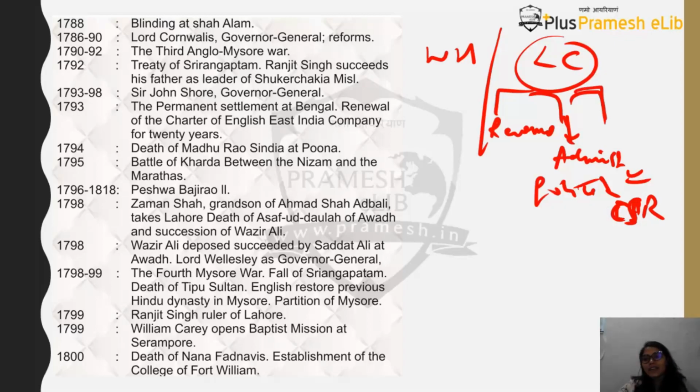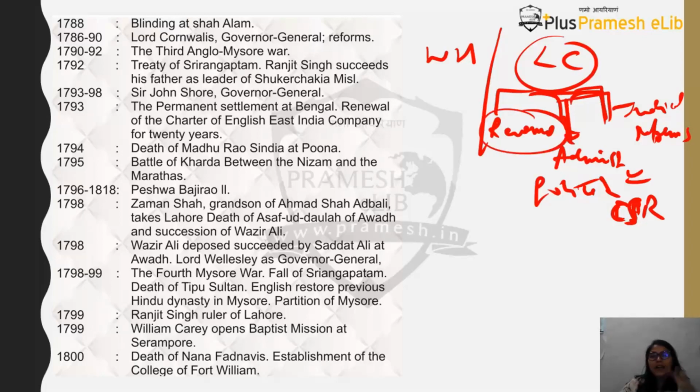Okay, and then you will find he has judicial reforms. Okay, so what are the three kinds of reforms during Lord Cornwallis? Revenue reforms, administration, police and civil services reforms, and judicial reforms.